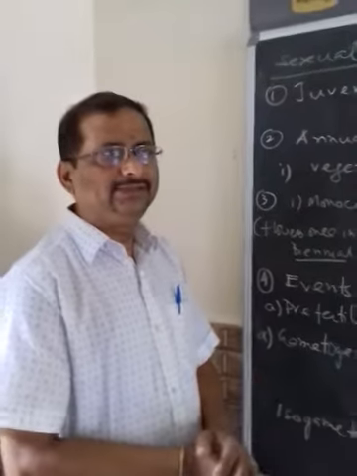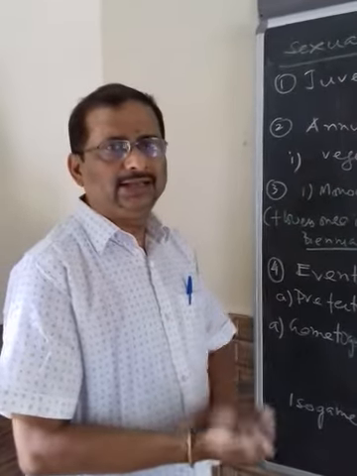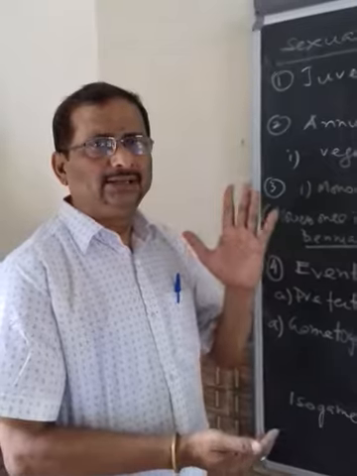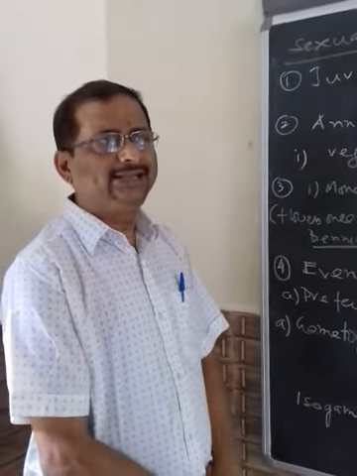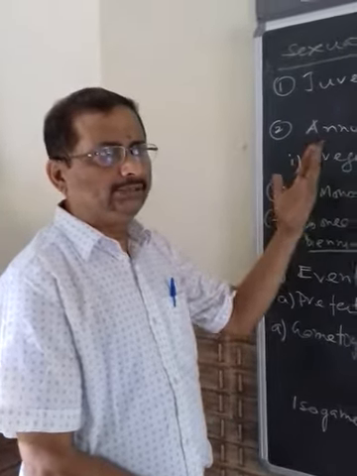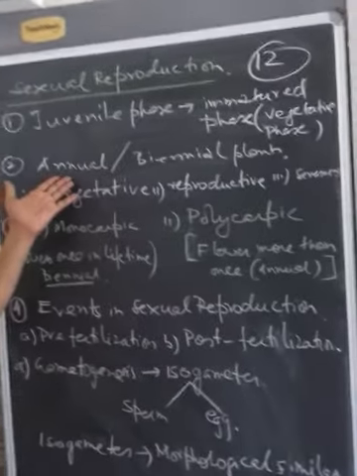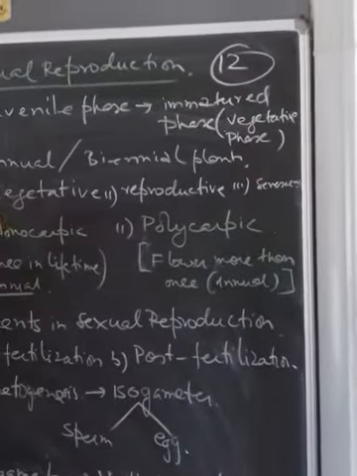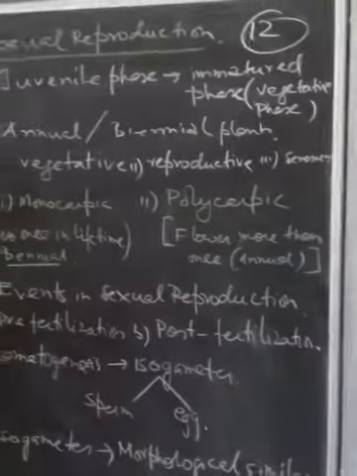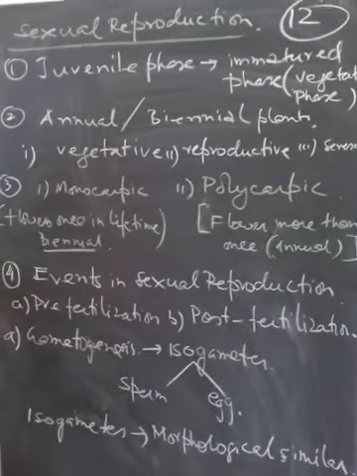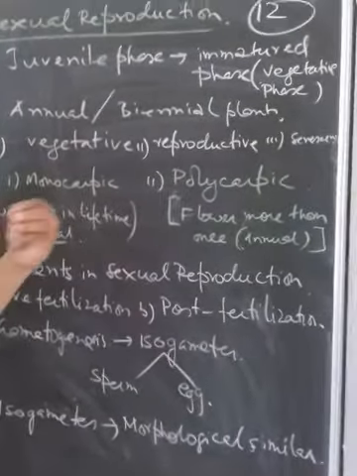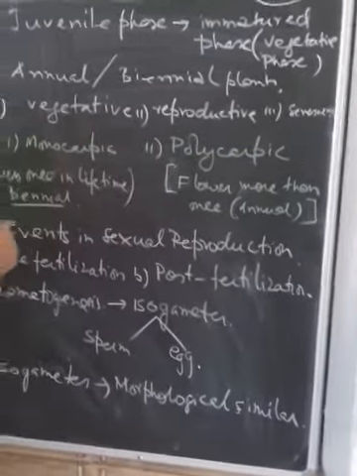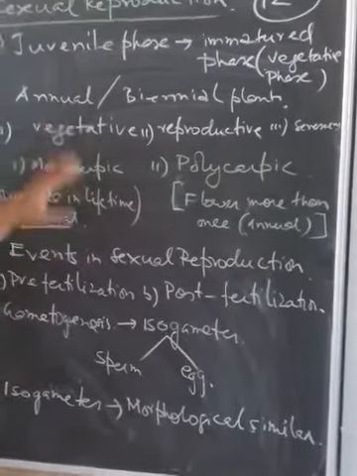So most of the plants that we see are annual plants, and they do not have a vegetative state. For example, a flower plant which produces seeds and then dies, and again next year they grow.